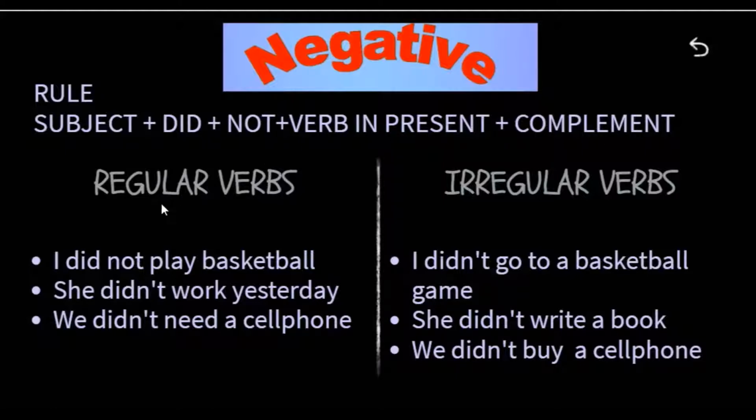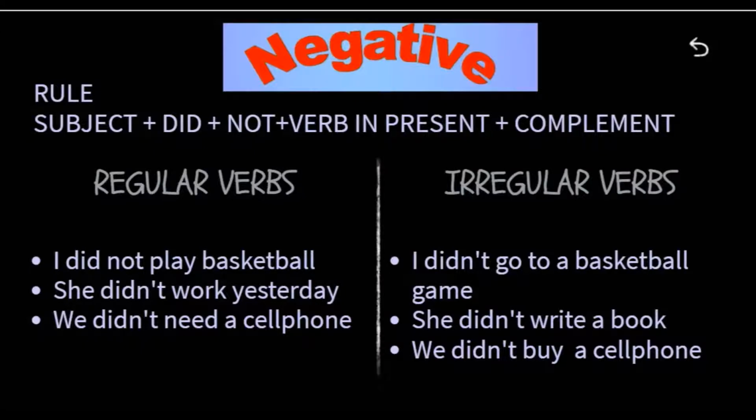Examples for the regular verbs: I did not play basketball. She didn't work yesterday, or we didn't need a cell phone. So check this out. Did not and didn't is the same. Didn't is the contraction of did not. With the irregular verbs, some examples are I didn't go to a basketball game. She didn't write a book. We didn't buy a cell phone.